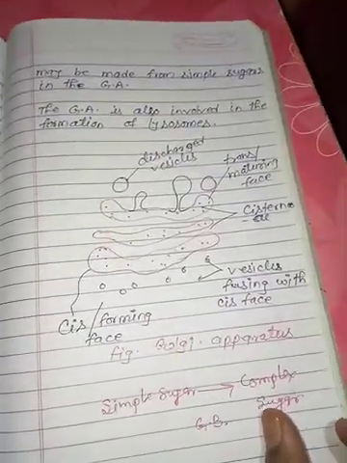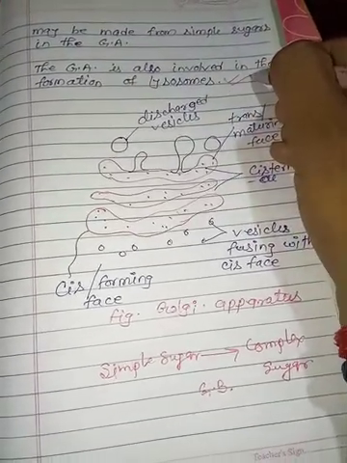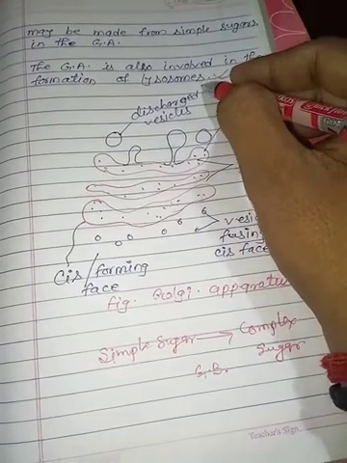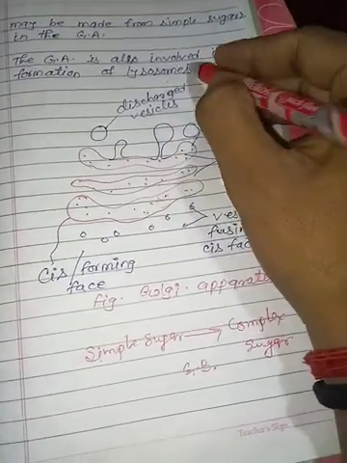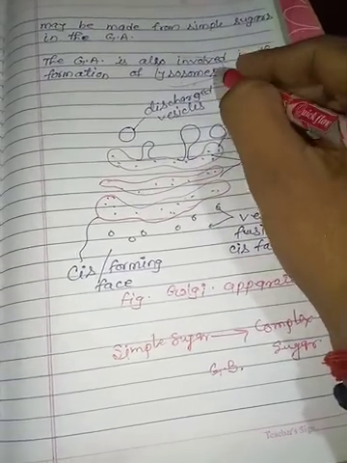The Golgi body is also involved in the formation of lysosomes, and that is the most important function of the Golgi apparatus. As you know, the lysosome is called the suicidal bag of the cell. Later we will discuss the lysosome. It is called the suicidal bag of the cell.